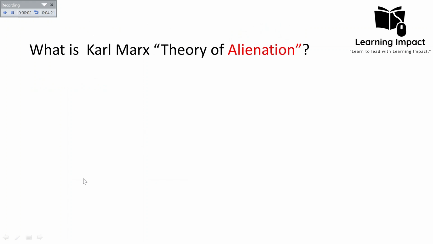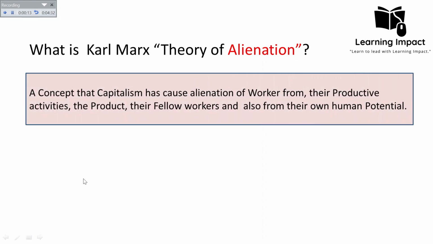Okay, then what is Karl Marx's theory of alienation? Karl Marx gave his famous theory of alienation in the Paris Manuscript, and he defined it as a concept that capitalism has caused alienation of the worker from their productive activity, from the product, from their fellow workers, and also from their own human potential.